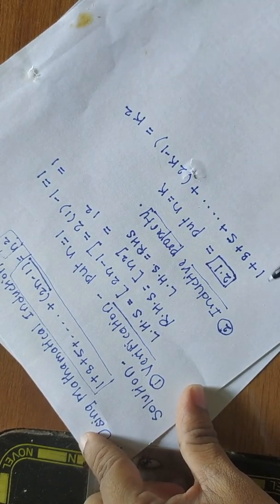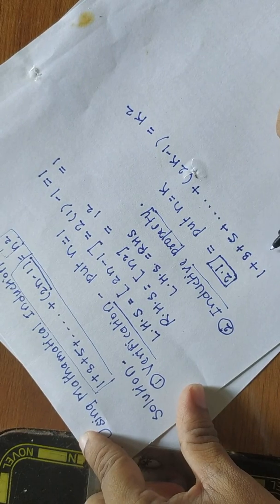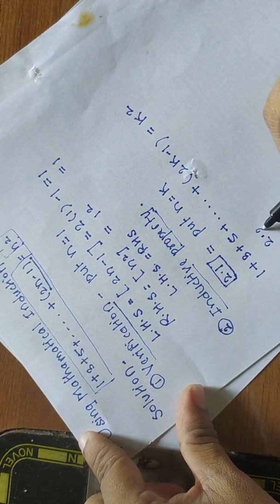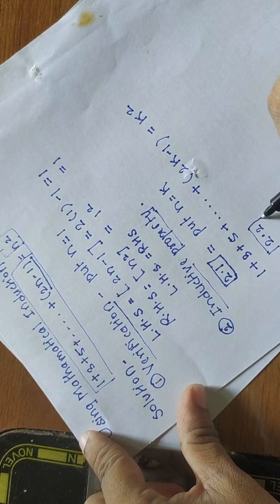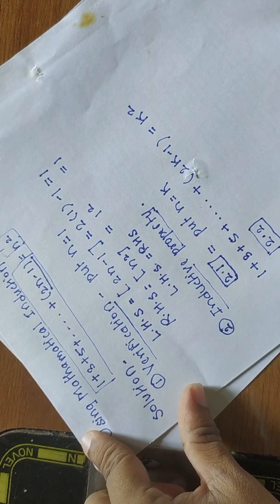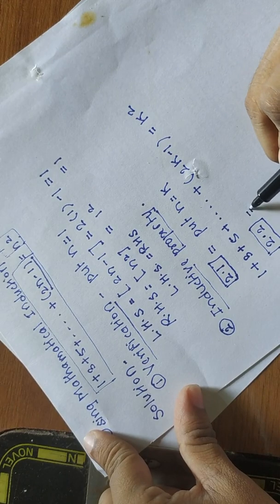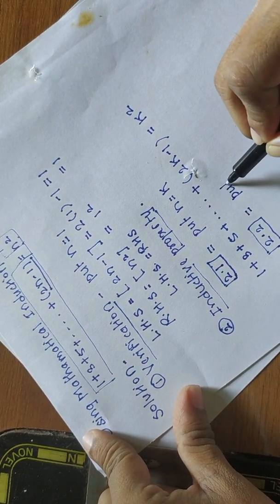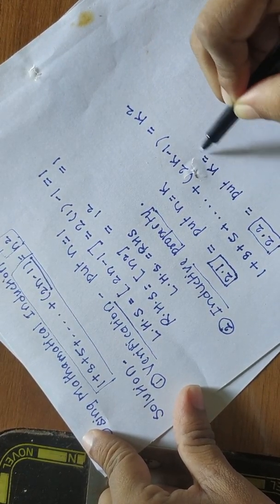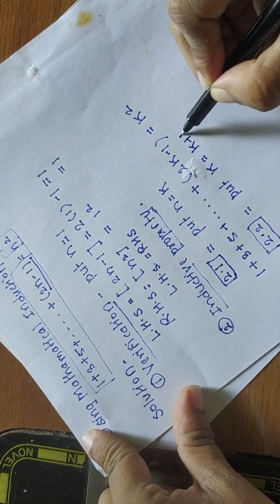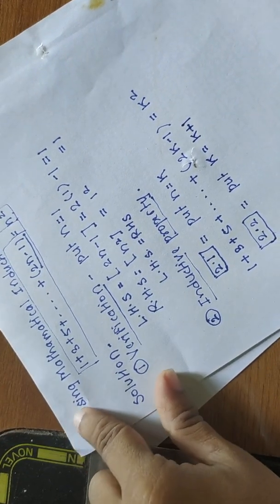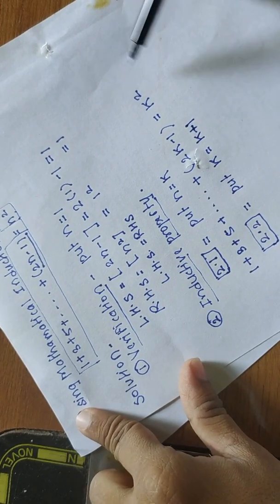Now here I am writing the second substep, that is 2.2. Now what you have to perform in the second substep is, you have to put k is equal to k plus 1, where you have to make this replacement in 2.1.